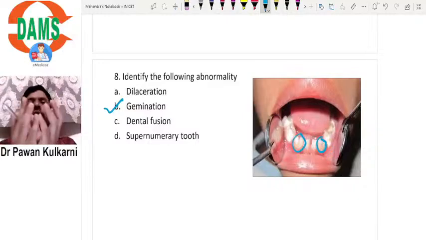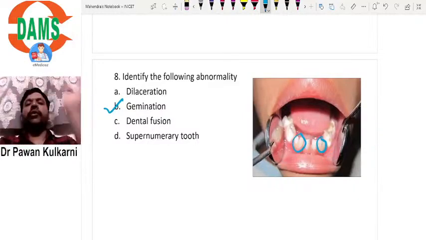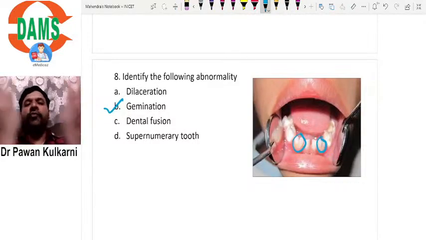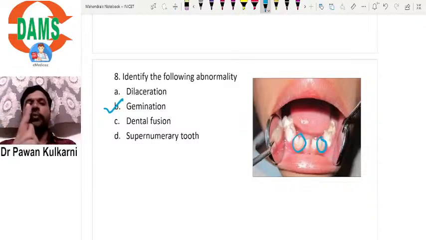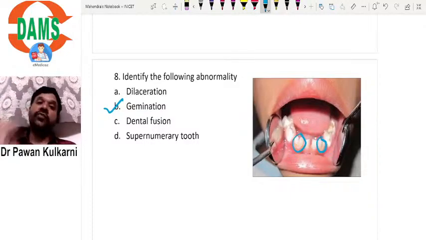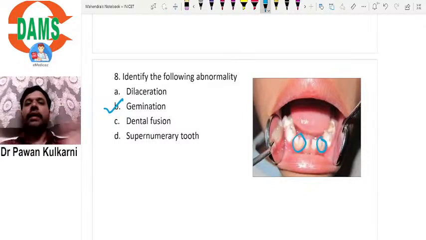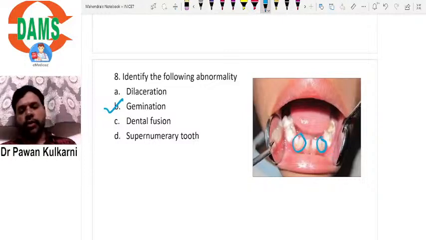If a single tooth tries to divide into two, you call it gemination. If two tooth buds fuse together and form one tooth, that is called fusion. So this is typically gemination.